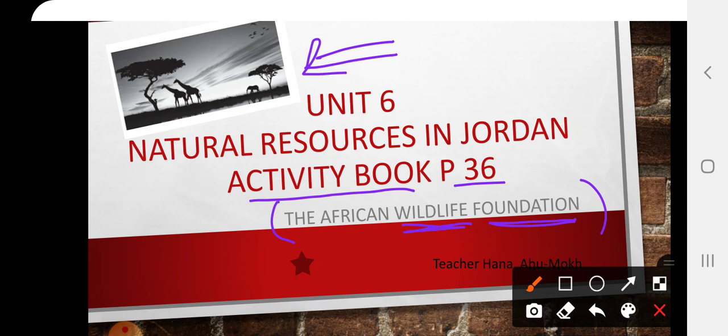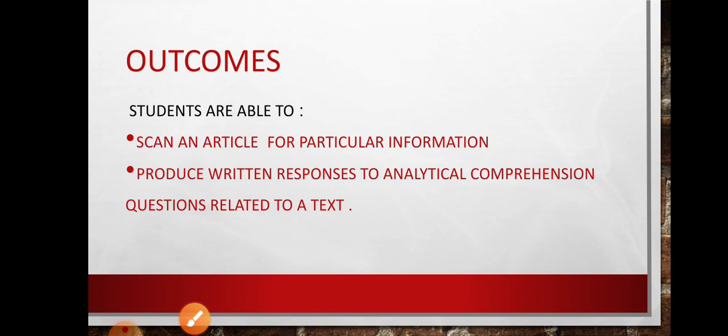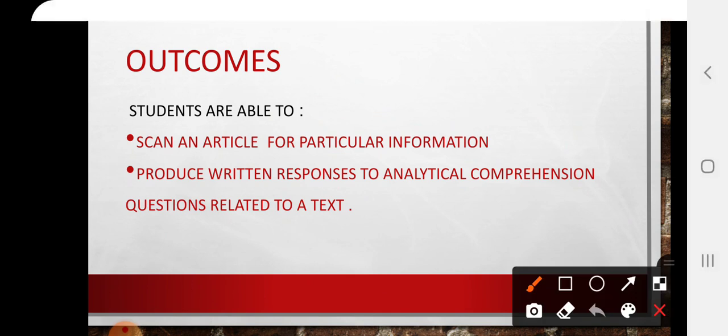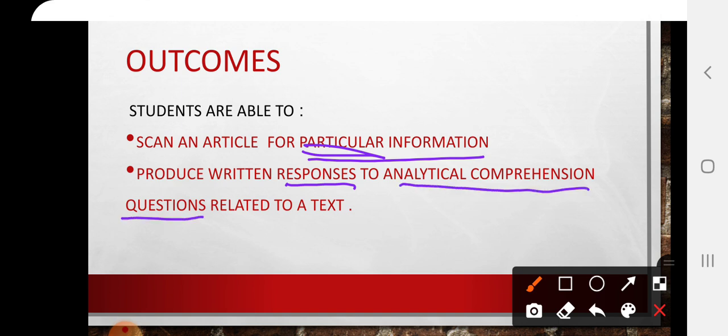Before that, let's look at the outcomes of the lesson. You are going to scan an article for particular information. We are going to read and find some particular information. And then you have to produce written responses to analytical comprehension questions related to a text. What's the meaning of responses? ردود. Analytical comprehension questions, like the critical thinking questions and so on.